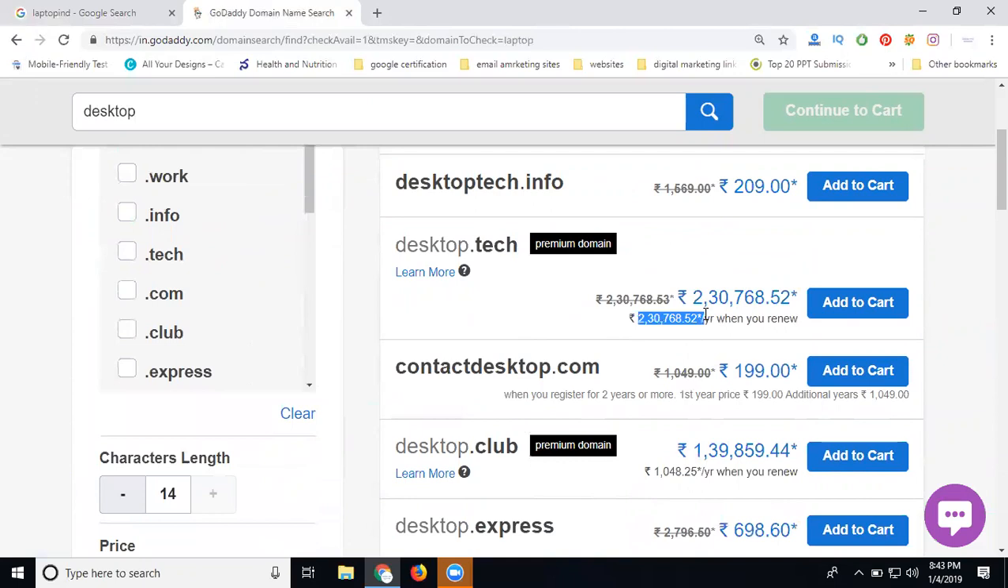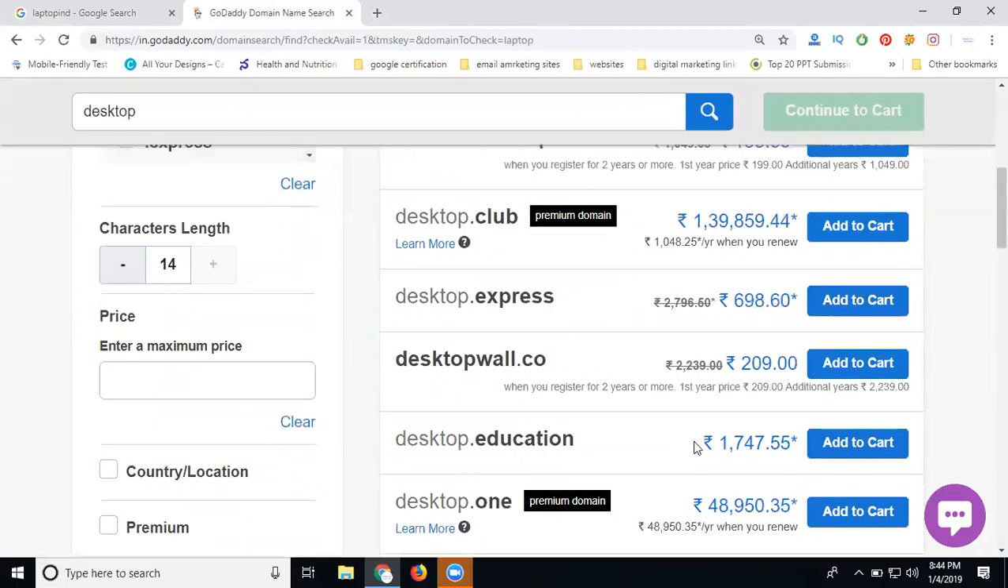If anybody asks an interview question: with a premium domain, every year will be the same price. Some domains are lakhs in the first year and hundreds in the second year. Some domains are lakhs and continue for the lifetime. So this is a premium domain, desktop tech. Every year will be 2 lakhs, 30,768. Now here desktop.club is 1,39,000. Next year renewal is 1,048. So there is no lifetime.